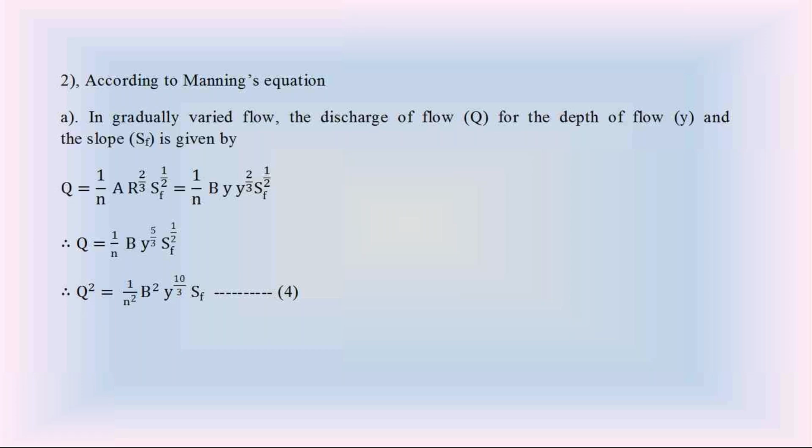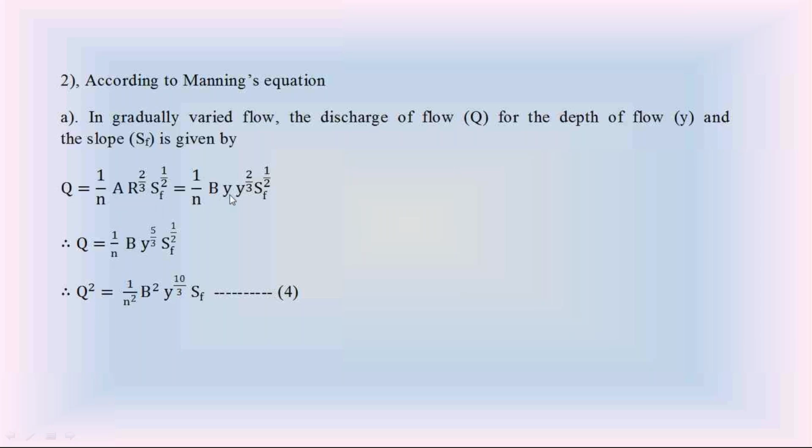At normal depth Yn, the flow is uniform. So while calculating the discharge Q at uniform flow, we must consider the slope of the channel bottom S0. And at a normal depth, the depth of flow is Yn. So the wetted area in the wide rectangular channel at a normal depth is B into Yn.